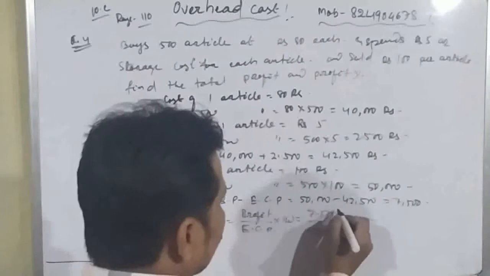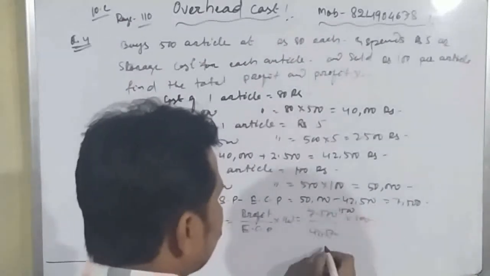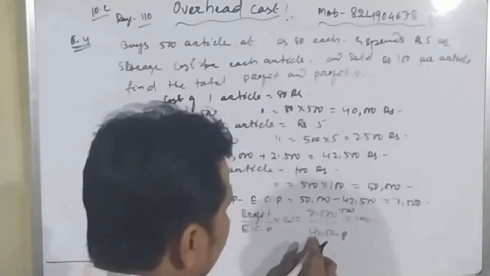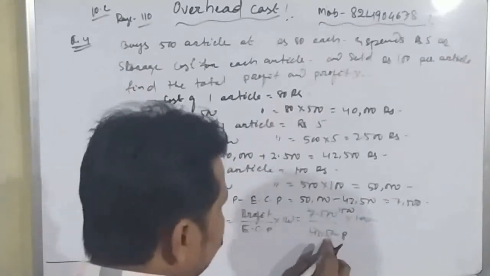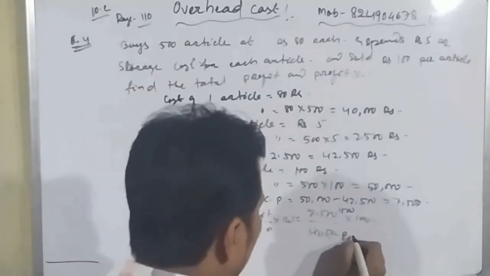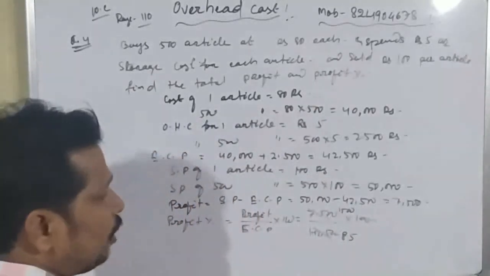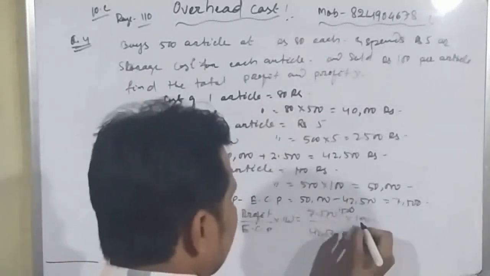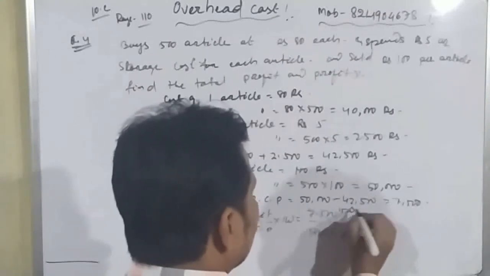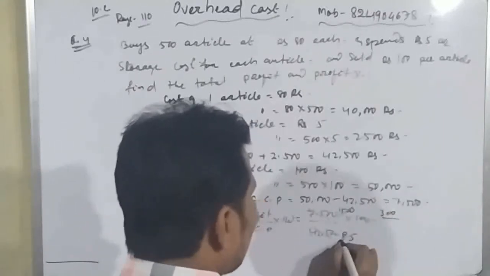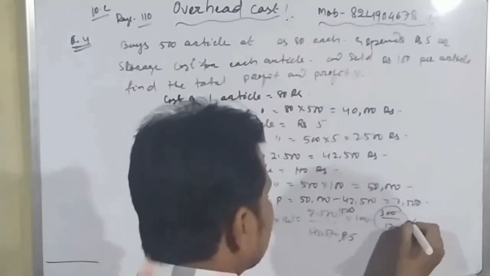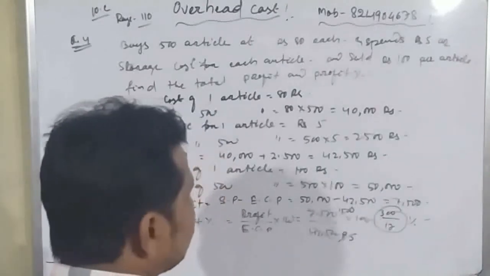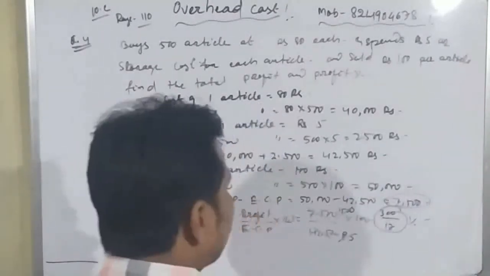5 8 is a 40, 5 8 is a 40, 5 5 is a 25, 5 17 is a 85. Now we can also find out by dividing by 5. It will be 5 3 is a 300 by 17. So 300 by 17 percentage. The profit percentage is 300 by 17%, and the total profit is 7,500 rupees.